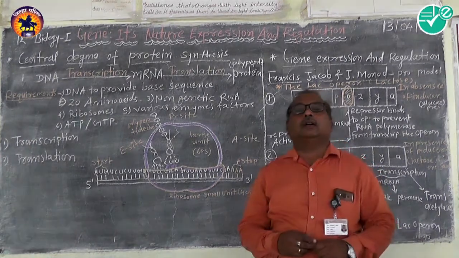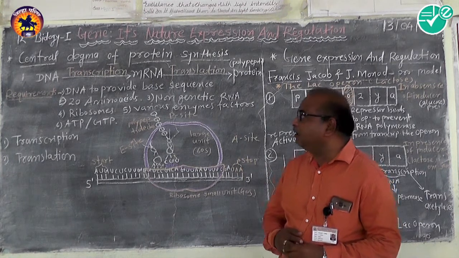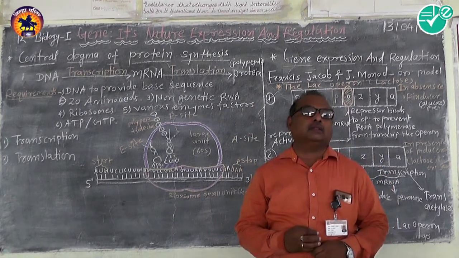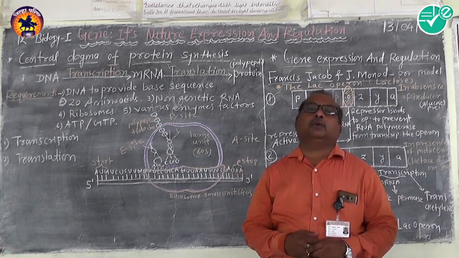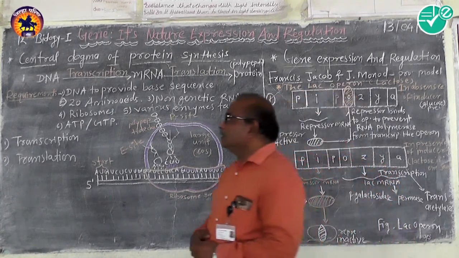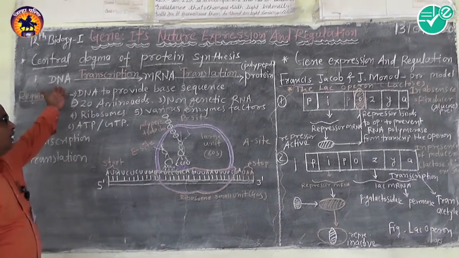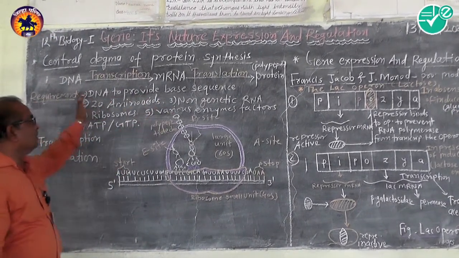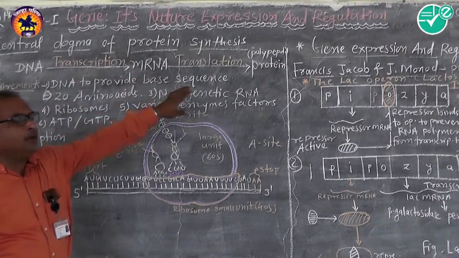Here in protein synthesis, the next step is the central dogma of protein synthesis, the central or main theme of protein synthesis. The central dogma involves this small reaction: DNA, then mRNA, and protein.